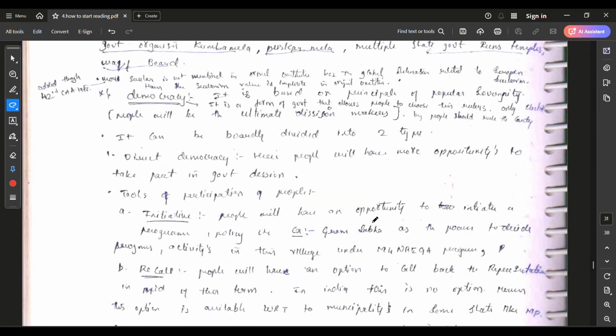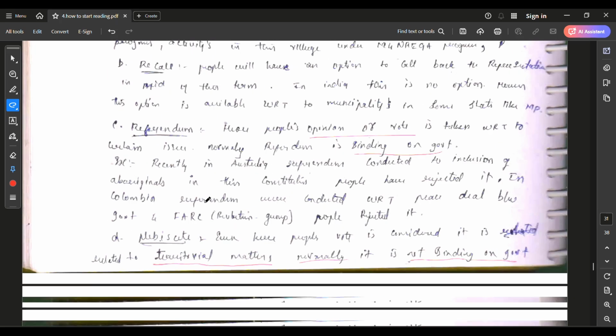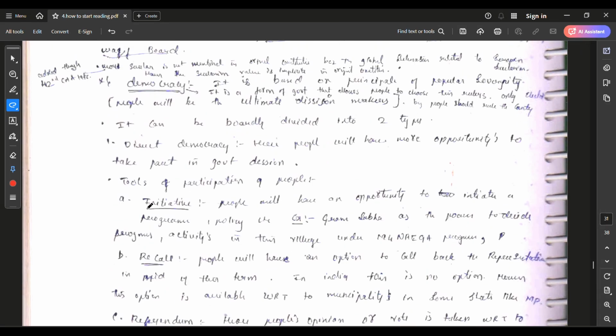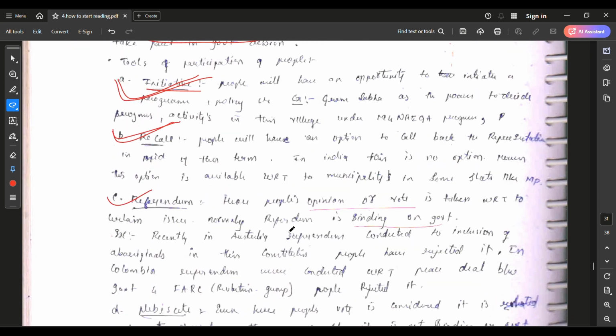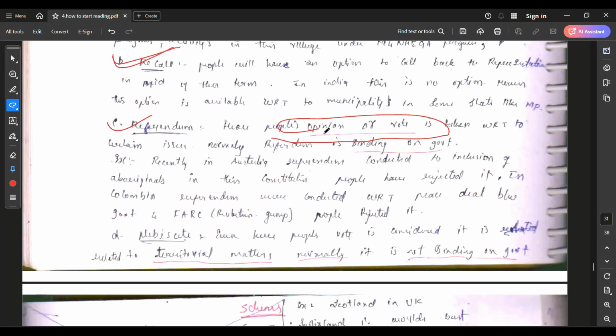See how clearly I mentioned each and every topic. See here, what is initiative, what is recall in direct democracy. In democracy there are two types, direct democracy, under which there are tools called initiative, recall, and referendum. Referendum means taking the opinions of the people. Now you can relate this to Tamil Nadu, where opinions of the students are being taken on whether to introduce a three language policy or not.